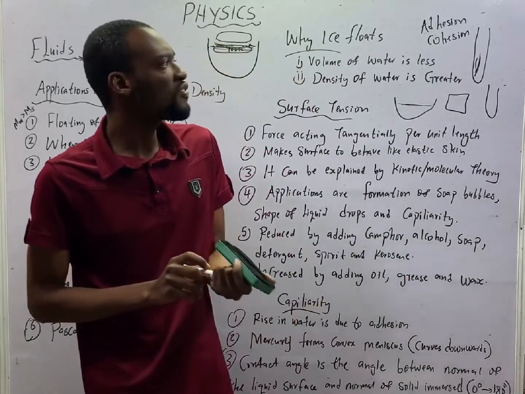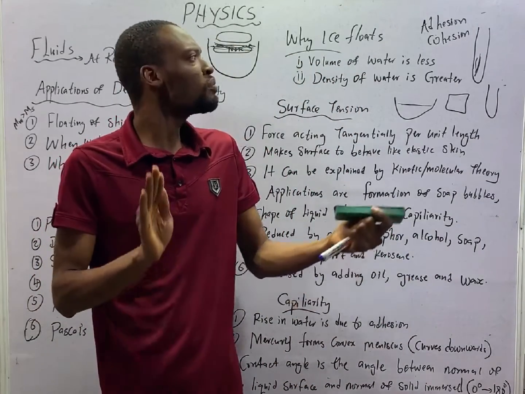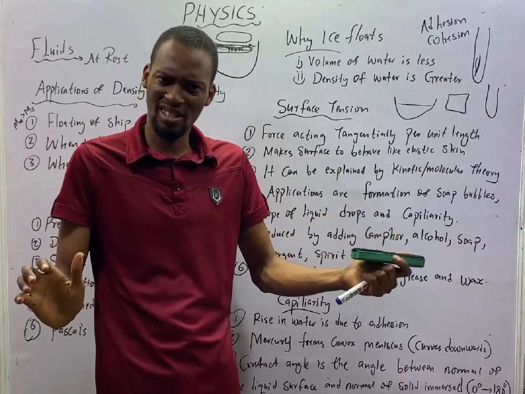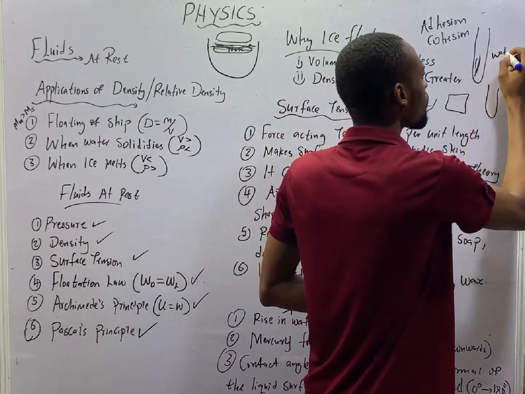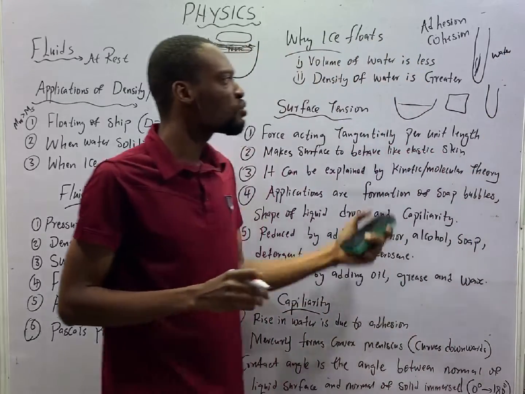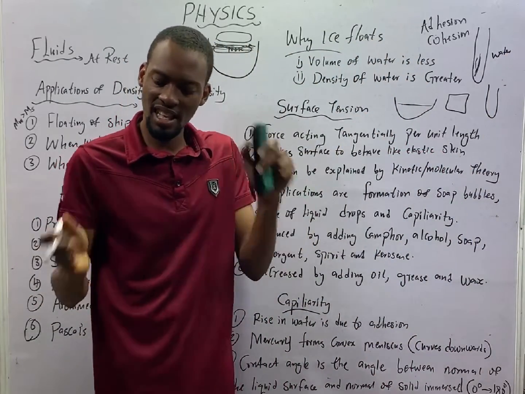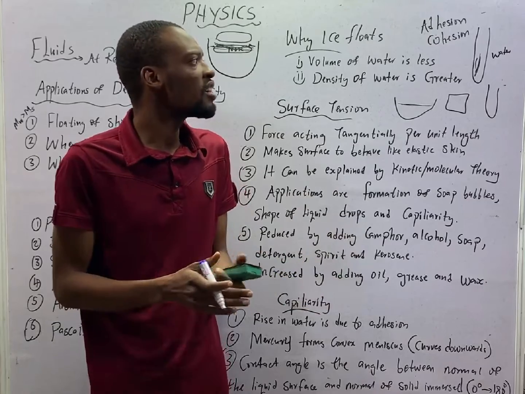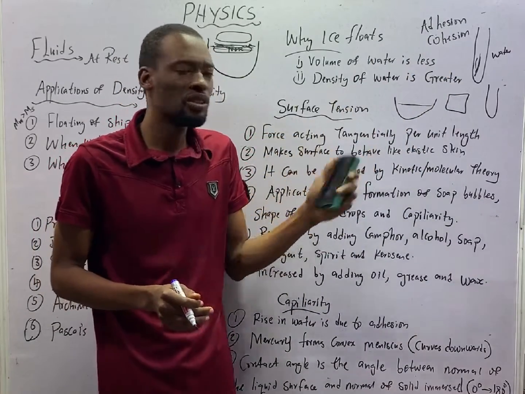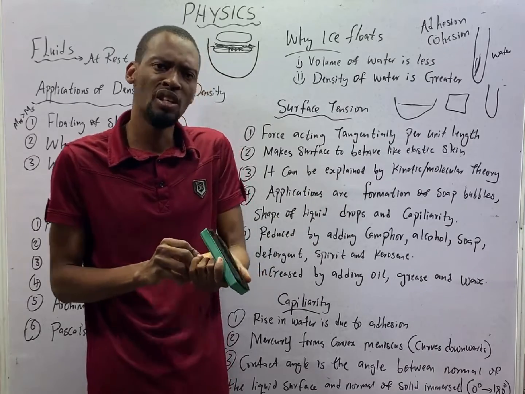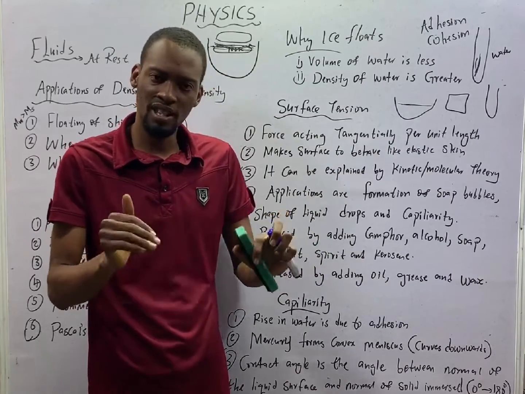Adhesion is the force of attraction between molecules of different substances. If you have glass and you have water, the force between the water and the glass, since they are different substances, is referred to as adhesion. Cohesion is the force of attraction between molecules of the same substance.